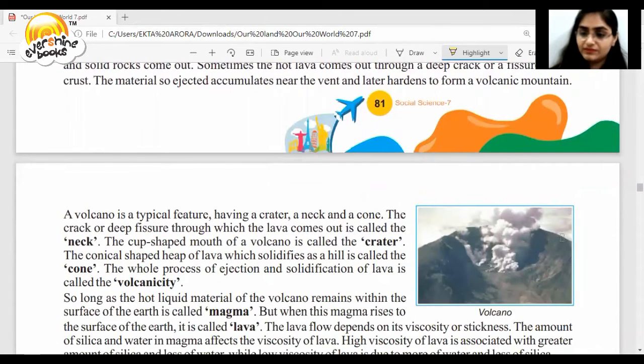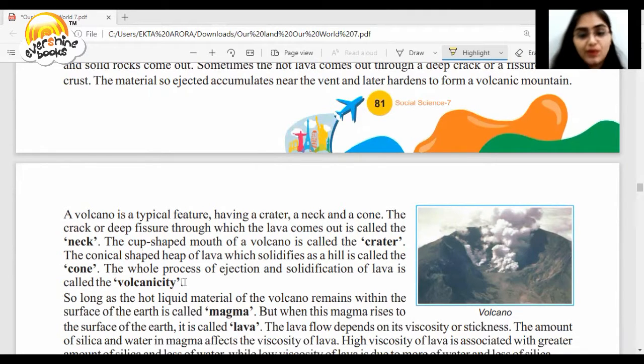See this picture. A volcano is a typical feature having a crater, a neck, and a cone. What is a neck? The crack or deep fissure through which the lava comes out. The cup-shaped mouth of the volcano is the crater, and the conical-shaped heap of lava, when it solidifies as a hill, is called the cone.